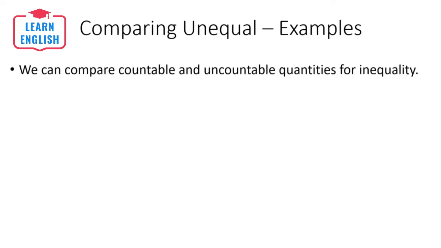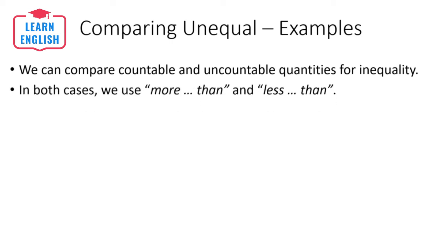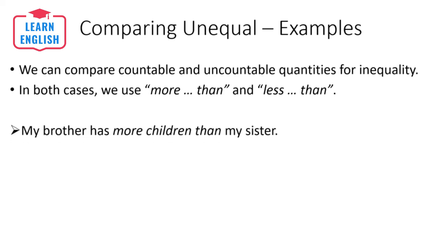We can also compare countable and uncountable quantities for inequality. And in both cases we use more than and less than. My brother has more children than my sister. So we don't know the exact numbers, but the brother has at least one more child than the sister.